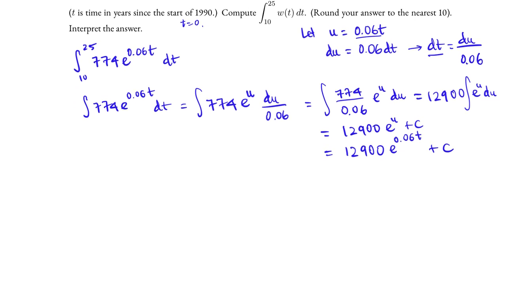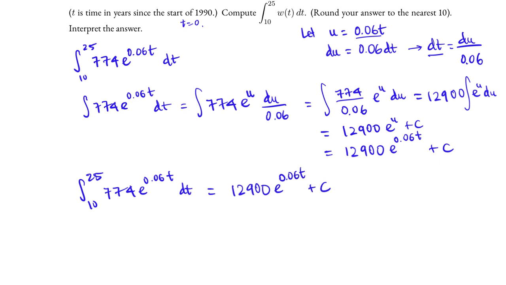This is the definite integral. We need to evaluate the definite integral from 10 to 25 of 774 e to the 0.06t dt. From the u substitution, we found an antiderivative, which is 12,900 e to the 0.06t plus c. And then we need to evaluate this antiderivative at t = 10 and t = 25. Notice that we did a lot of work to get to this antiderivative.